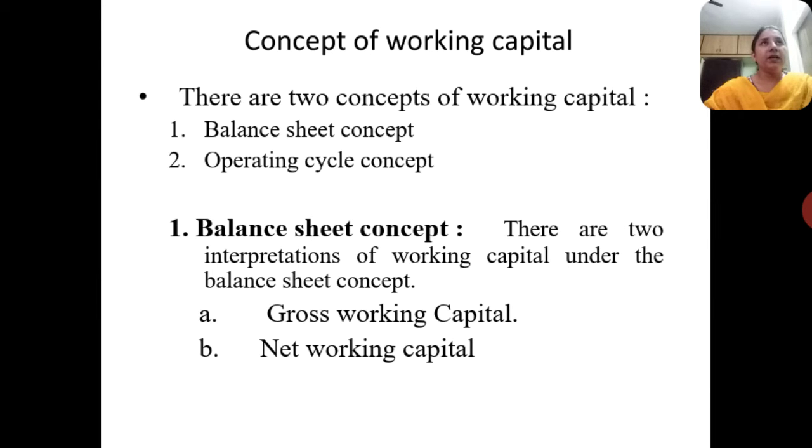Gross working capital is not the appropriate method to calculate the requirement of working capital, because whenever we have to check the operational activity or liquidity of the organization, we have to use the net working capital method. So when we talk about working capital requirement, we are talking about the net working capital requirement.